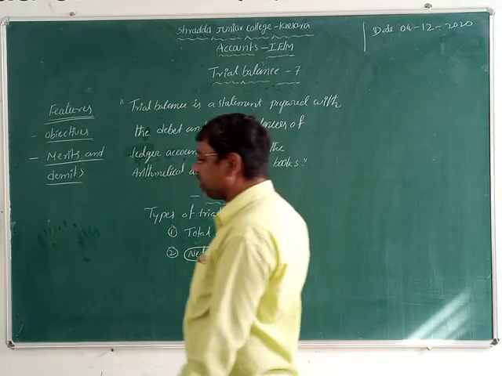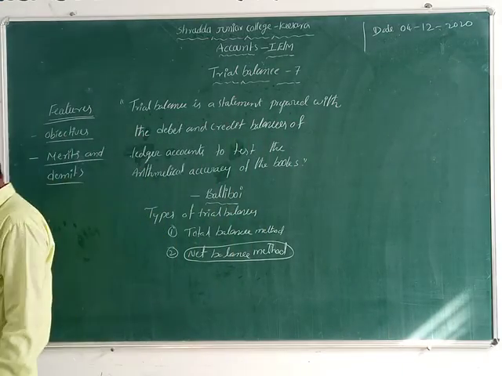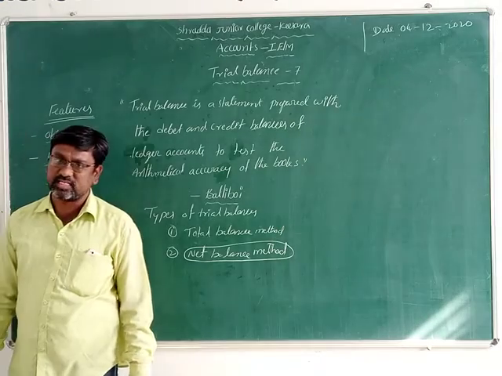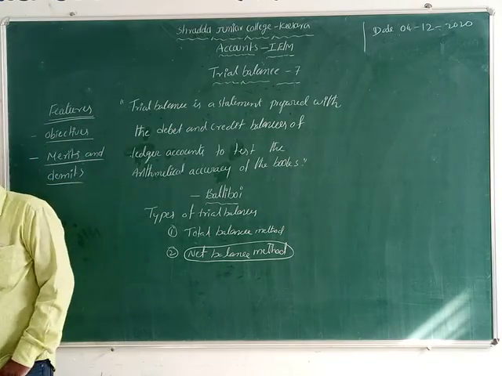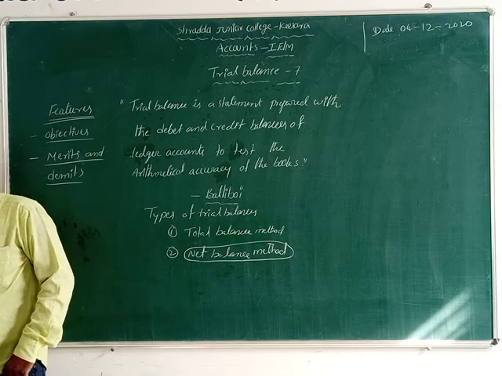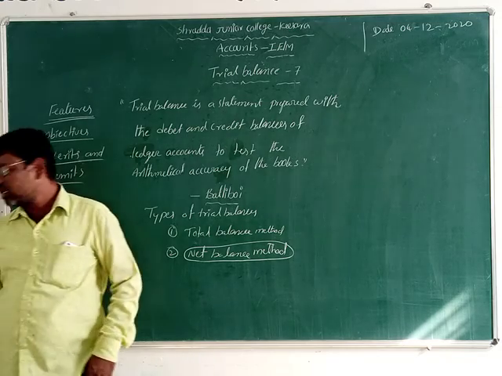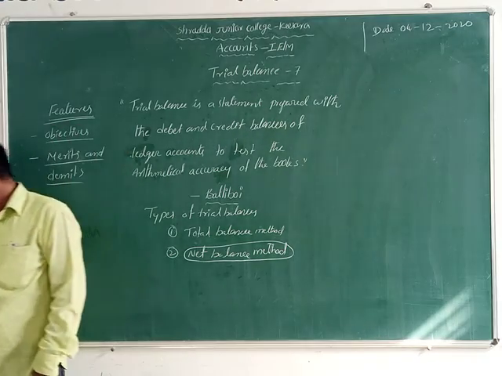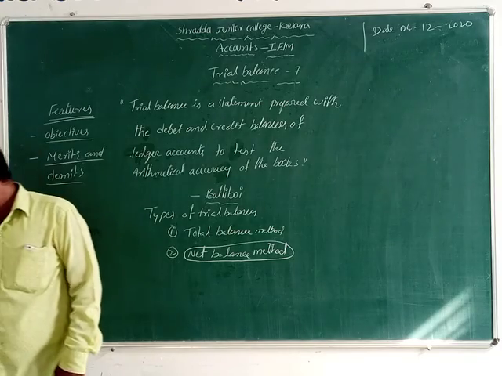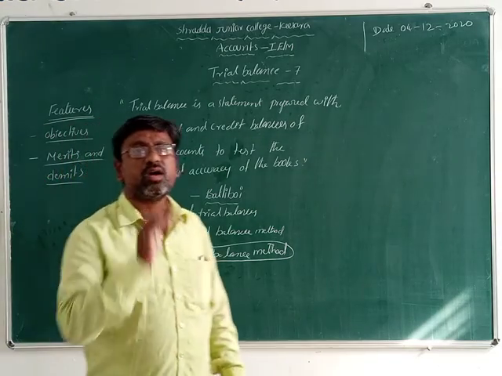So in the net balance method, on the debit side we can take assets, expenses, losses, drawings, goods, debtors, investments and bills receivable. Always we can take these on the debit side.